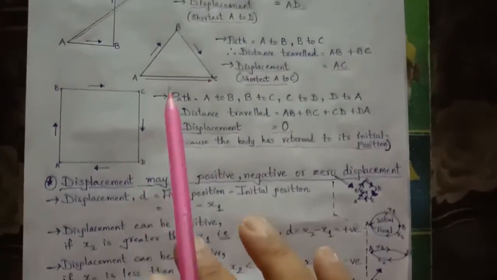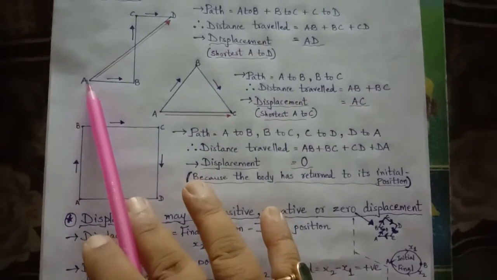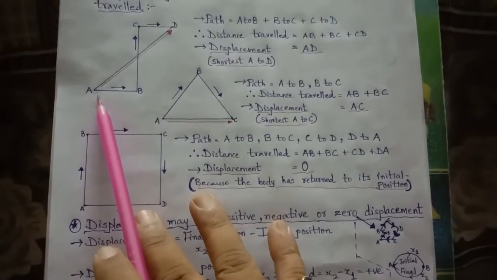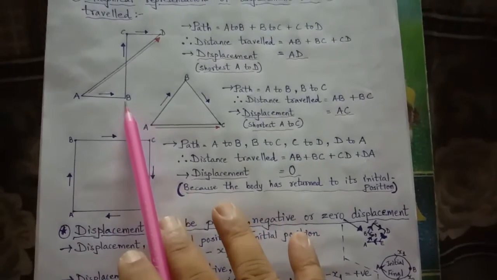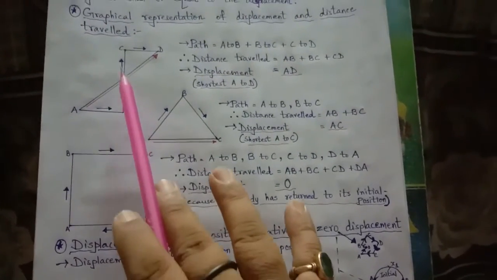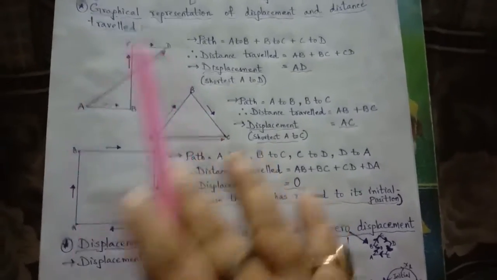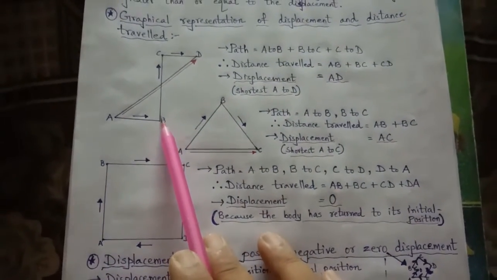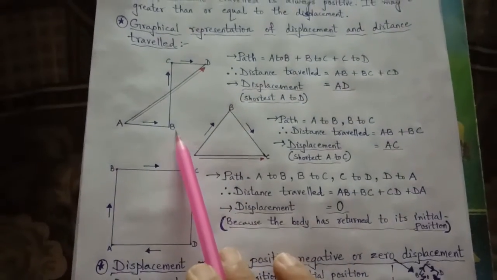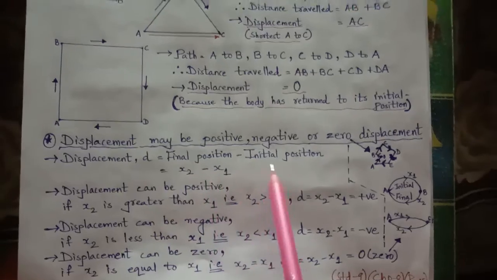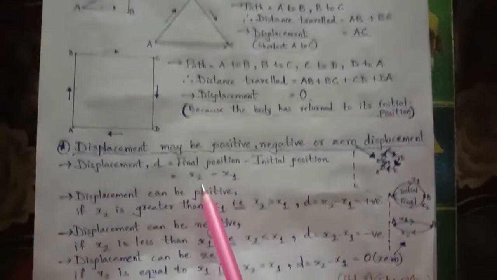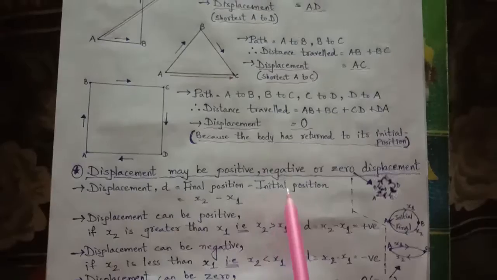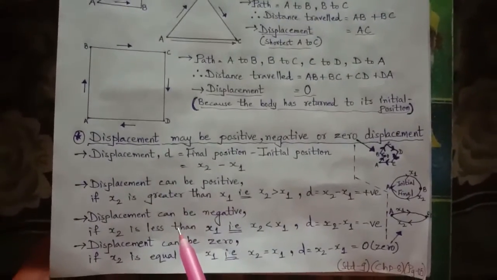Suppose initially you are here. So this is your starting point, the initial. And from here to here you have travelled 2 km. After that you have come up to here, that is 10 km. So what is the distance you have travelled? Finally 10 km, initially 2 km. 10 minus 2, you have travelled 8 km. So x1 is the initial, x2 is the final. Final point minus initial point will give displacement D.